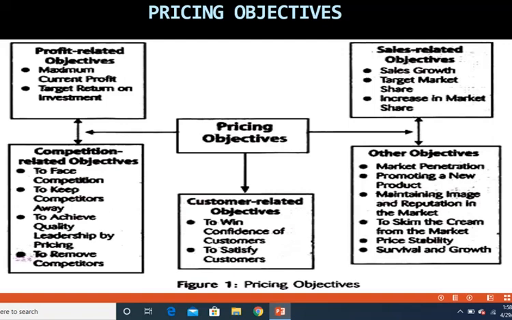So your pricing should take care of the company's survival and growth also. The company should be able to meet its expenses, pay all its bills, pay all its employees. They should be able to live in this world and also grow into a prosperous organization. So these were all the pricing objectives that a company has to take into consideration while fixing the price of the goods.